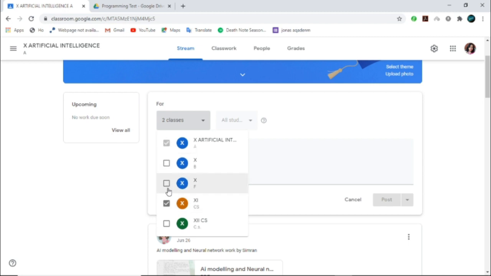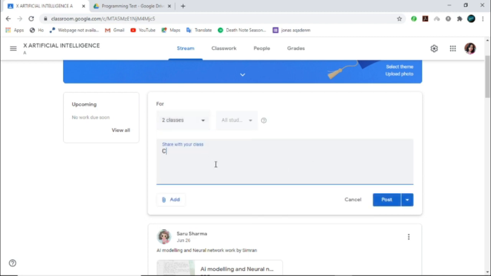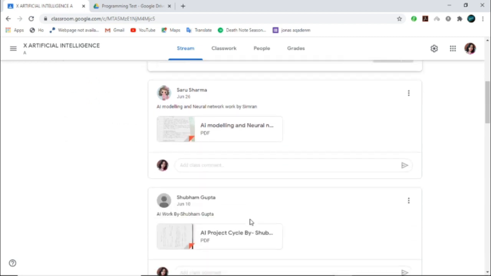You will select the class, and after that you will give the message, submit your assignments or whatever, and you will post, right? Click on post. I am not posting as it is my actual class, and all the students will get this message, right? So this way you can give the message to your students.